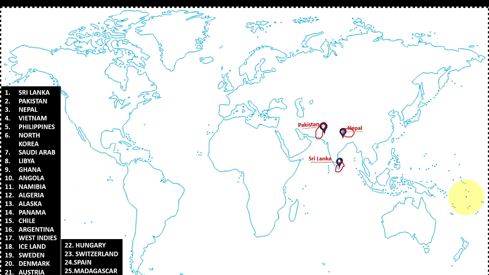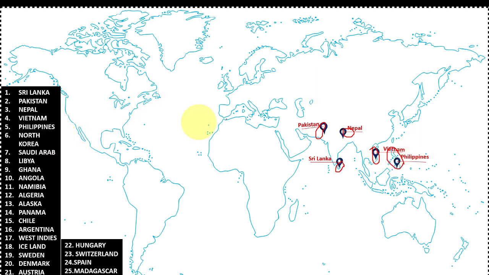Fourth, Vietnam. Vietnam is one of the southeast countries of Asia. This is Vietnam. Next, Philippines. The Philippines are a group of island countries located in southeast Asia. Philippines is very popular for having the Asian Development Bank.